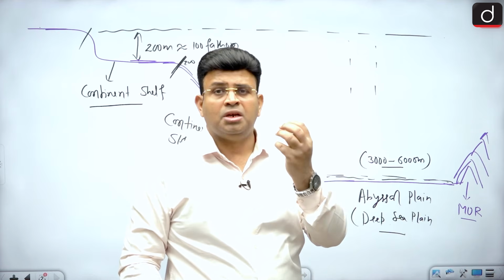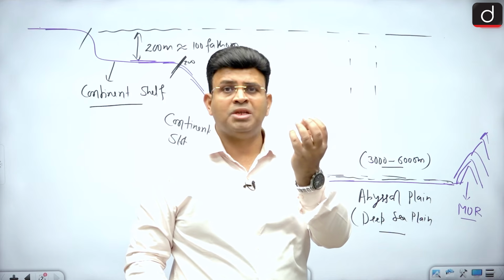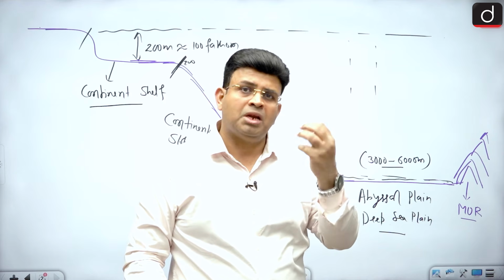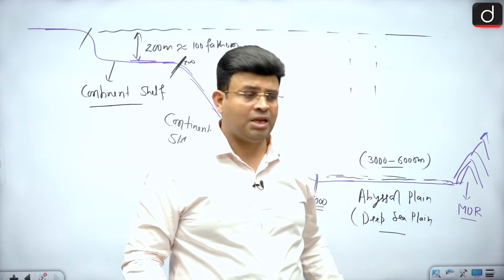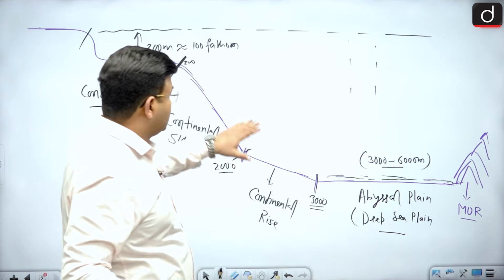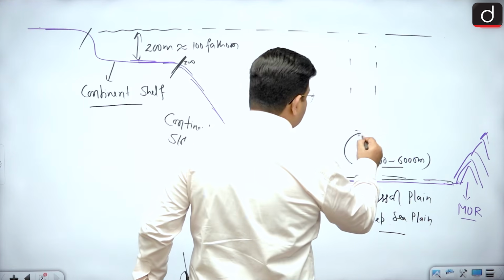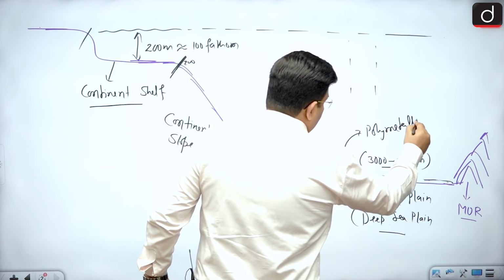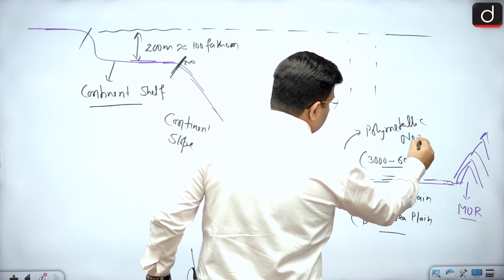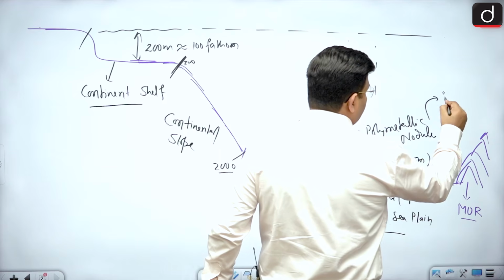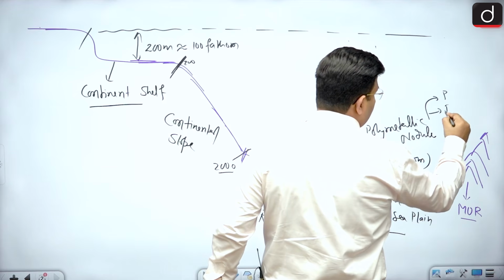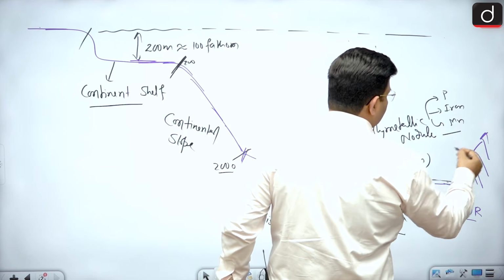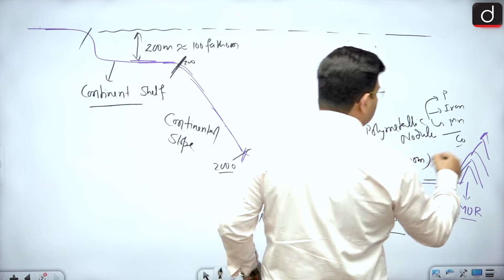They are known as nodules. A nodule is potato-sized, polymetallic, formed of different metals. You can find polymetallic nodules here. Here you can see several polymetallic nodules, and these can be of phosphorus, iron, manganese, or cobalt. Yes, different kinds of it.